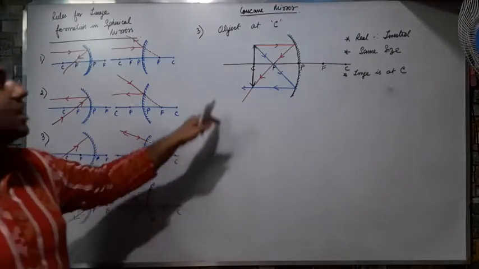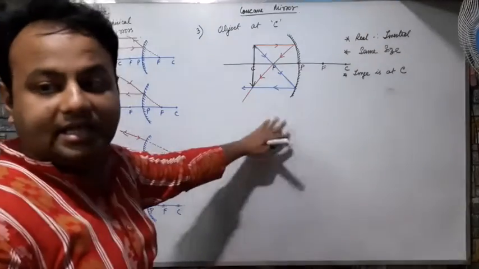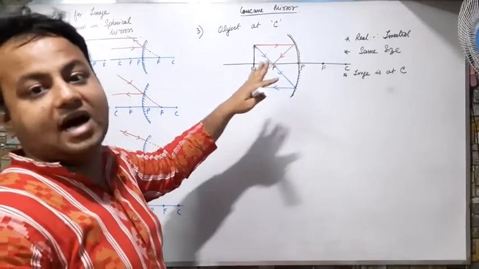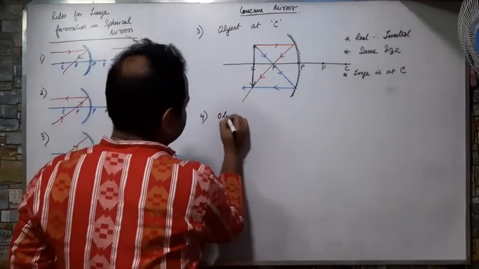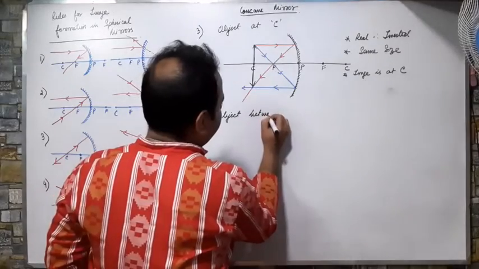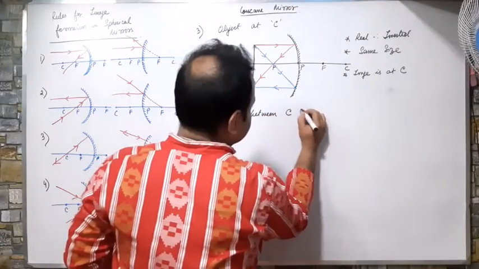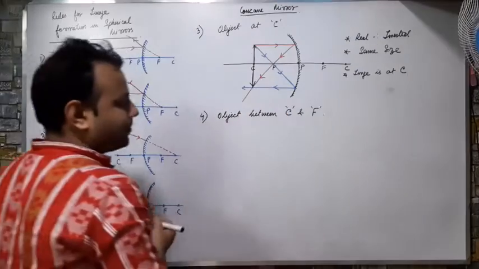So this is the case when the object is at C, the image is also at C. The distance and the sizes are same. Next one. Object between C and F.